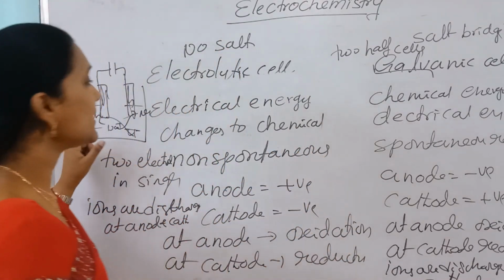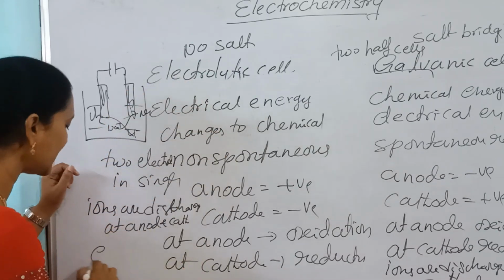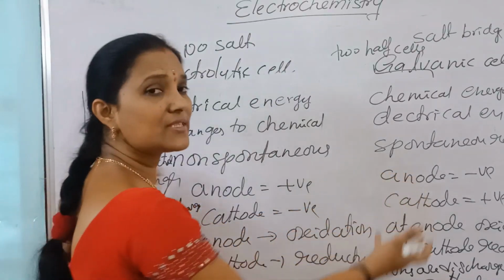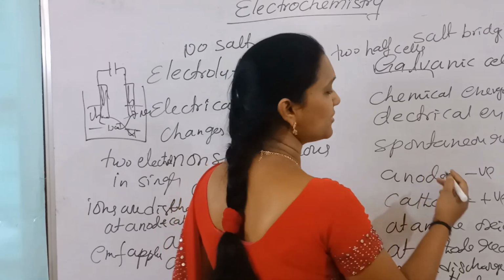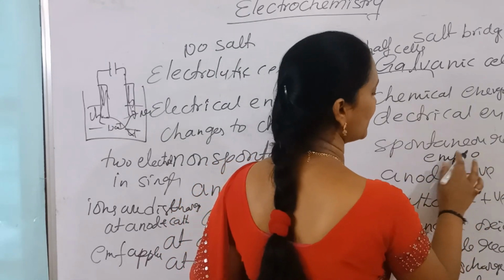And here EMF is applied. We are using electric current to conduct reactions. Nothing but EMF applied. Here, by using spontaneous chemical reactions, electric current is generated. Nothing but here it generates electric current. It is the EMF generated.